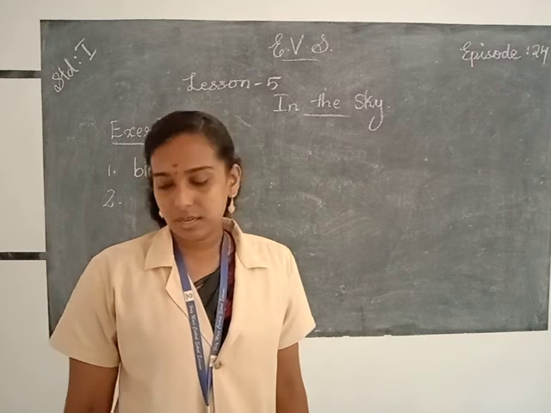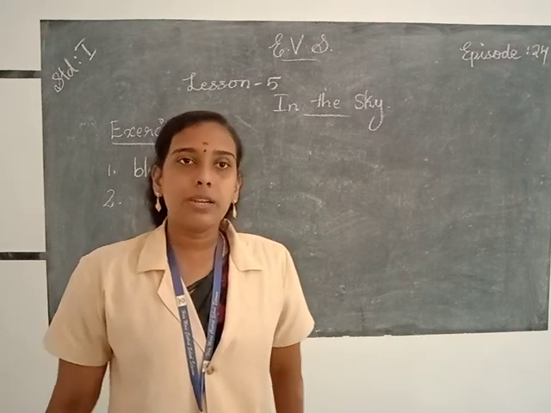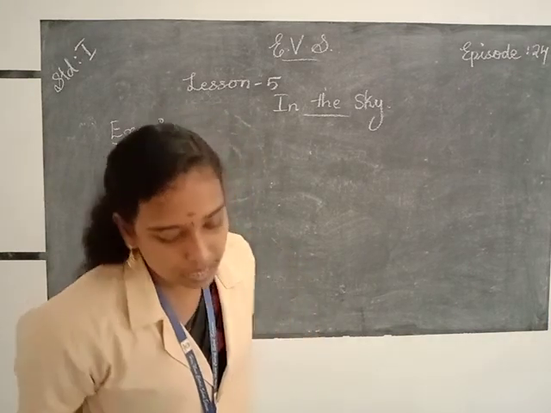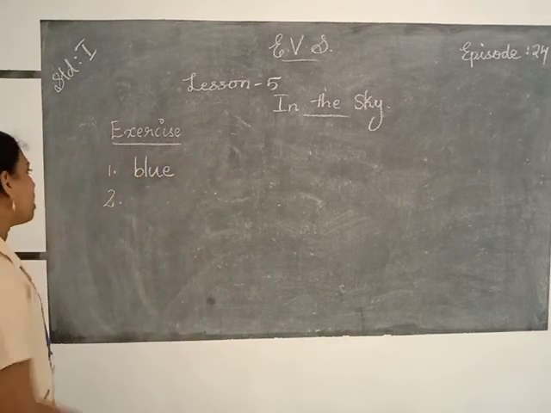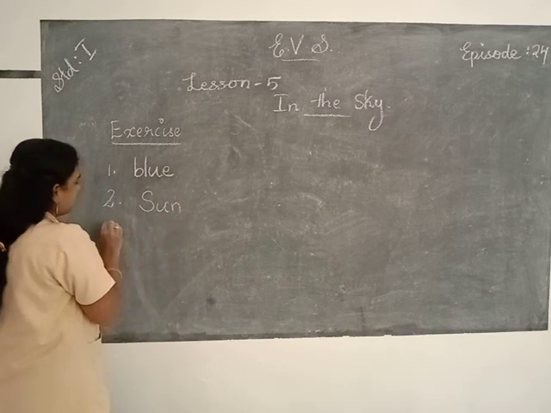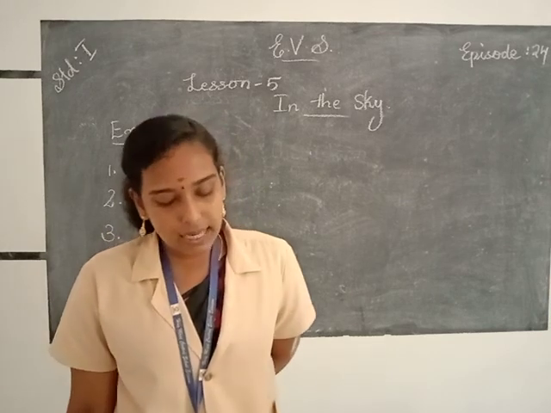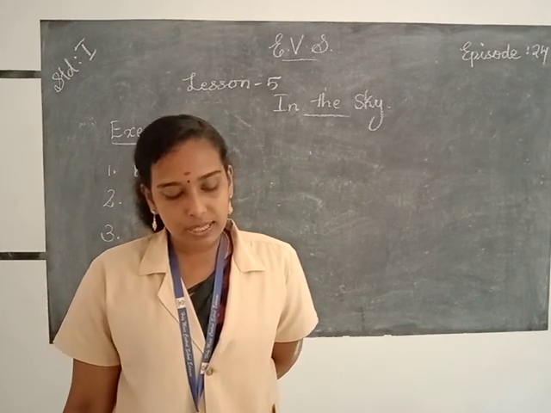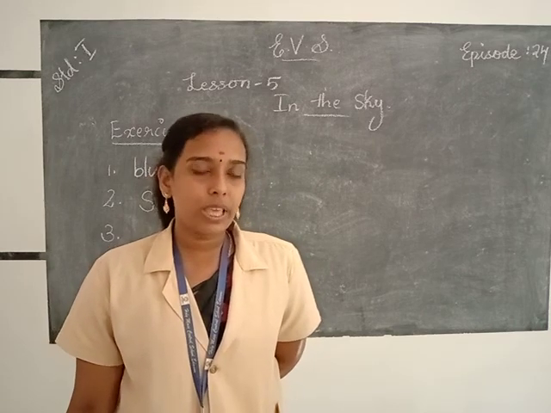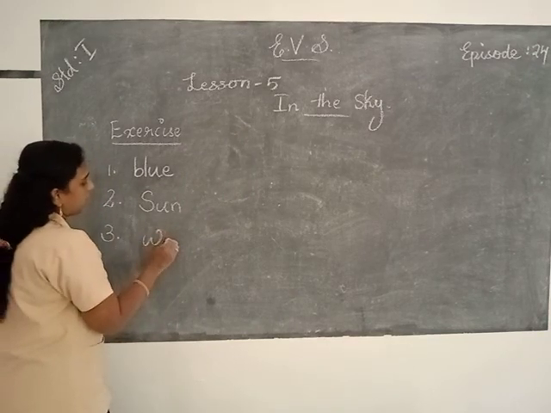Then the second question: the dash is like a big ball of fire. The sun is the brightest thing in the sky during the daytime, and it looks like a big ball of fire. So the answer is the sun. So you write sun, S-U-N. Then the third one: all plants and animals need dash of the sun to live. All plants and animals need warmth of the sun to live. So the answer is warmth. Warmth means heat.